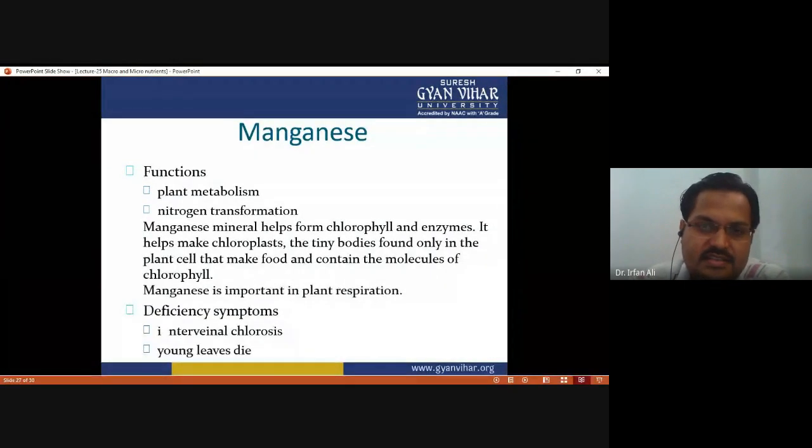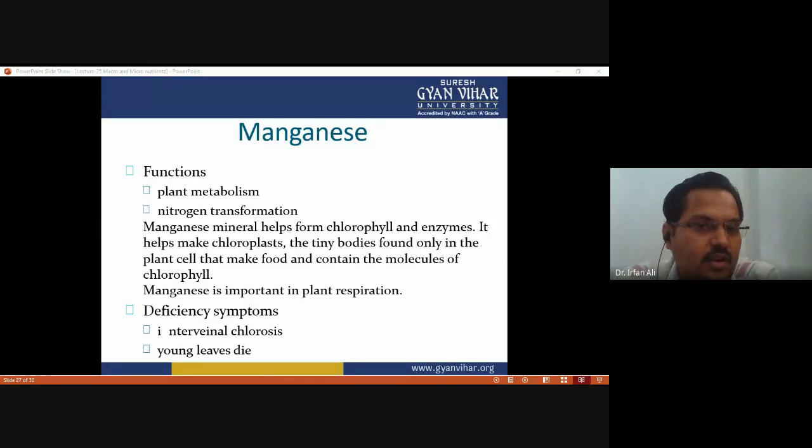And the next is manganese. First of all, what are the functions of manganese? Manganese is again required for plant metabolism, because it acts as a cofactor for many enzymes, and it is required for nitrogen transformation.